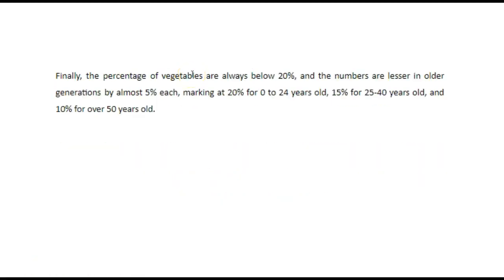I've just noticed that you have another paragraph here. Finally, the percentage of vegetables. The percentage is always below 20%, and the numbers are lesser in older generations by almost 5% each, marking at 20% for 0 to 24-year-olds, 15% for 25 to 40-year-olds, and 10% for those over 50 years old.